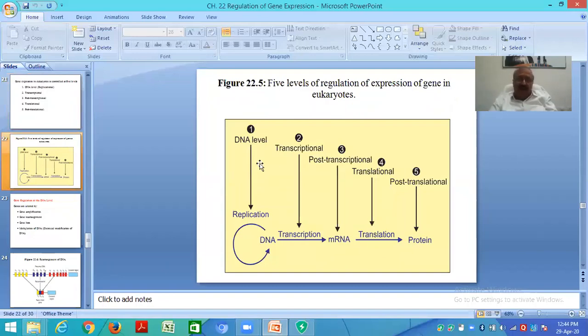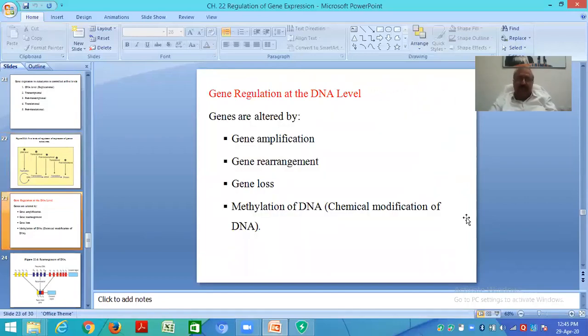DNA level, replication, transcription, then post-transcription, translation, post-translation. Come to the gene regulation at the DNA level.